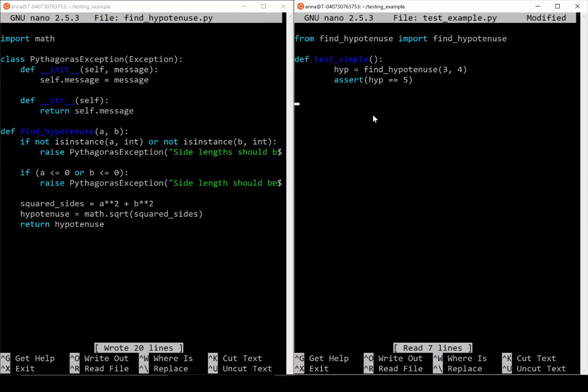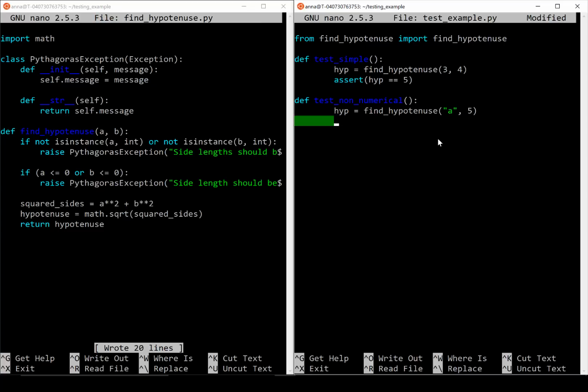So let's write two more tests to test for the error cases of find hypotenuse. One if someone's entered something that isn't a number, and one if someone's entered side lengths that are a number but are negative numbers. Recall that to write a new test, we simply write a new function that begins with test underscore. So I'm going to make a function called test non-numerical. I'm going to call the function with invalid input. I've only passed in one non-numerical value.